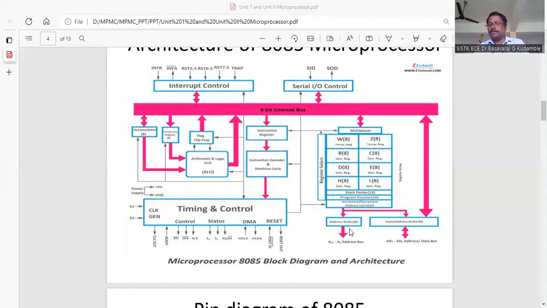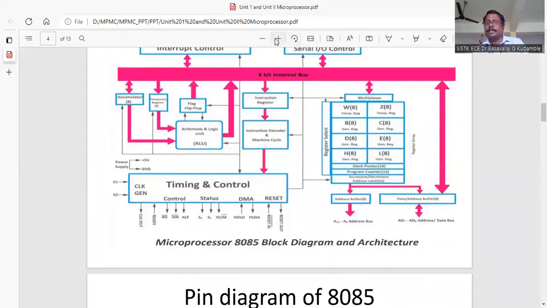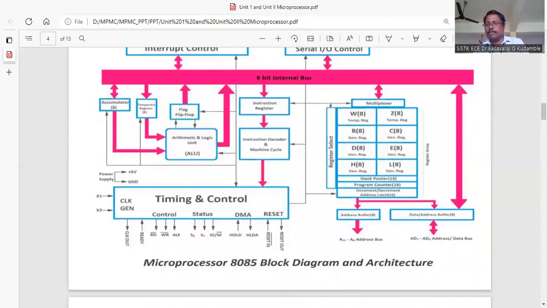Then we have the address buffer, the address or data buffer, which means a combined address and data buffer. This is the address bus A8 to A15. Then AD0 to AD7 is address as well as data. The timing is different. First, we always use it as an address bus. Next onwards, we use it as the data bus.